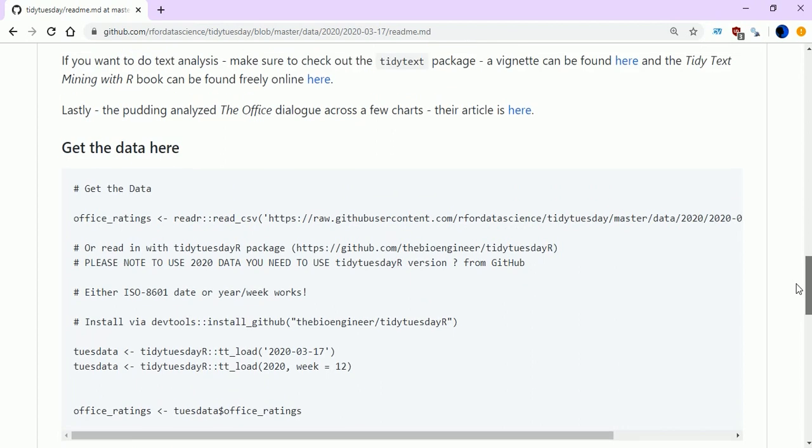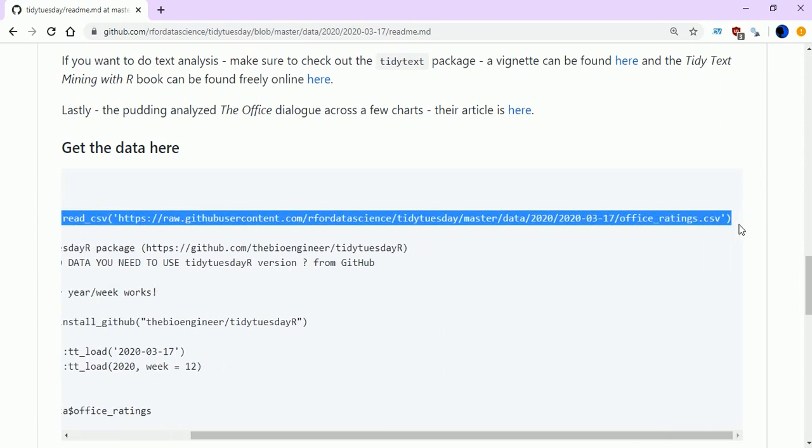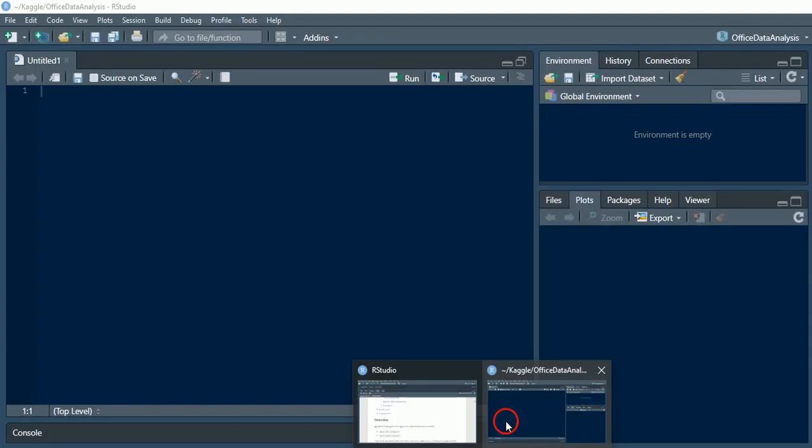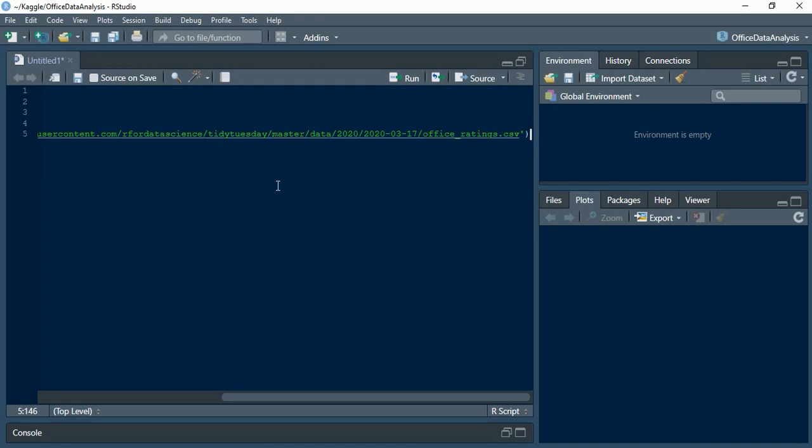Now we have to get this data. How do we do that? We'll have to copy this and paste it over here. Before that, let me give a title: The Office show data analysis.